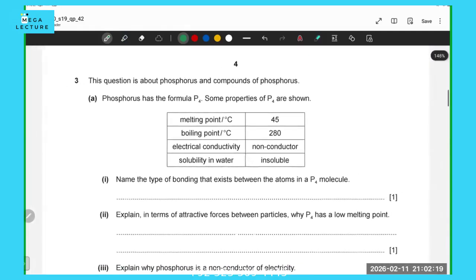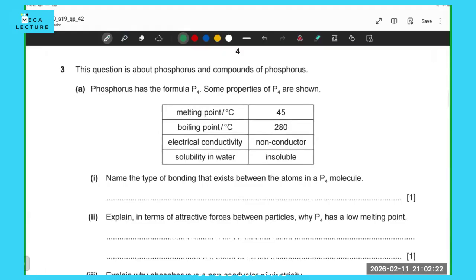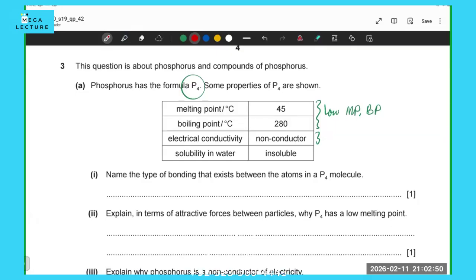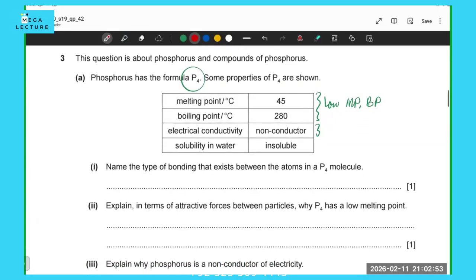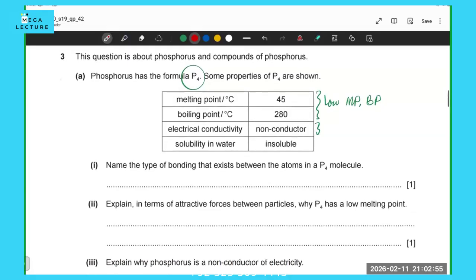Okay, now there's this formula of a P4 compound, right? And he's given you properties. I think it's got a relatively low melting point, boiling point as well. And it's a non-conductor, so no electric conduction. So what kind of compound would it be? Name the type of bonding that's going to be here. Is it going to be ionic or is it going to be covalent?